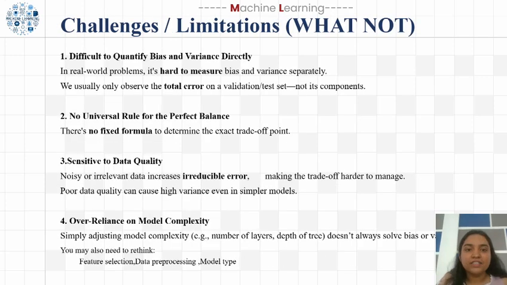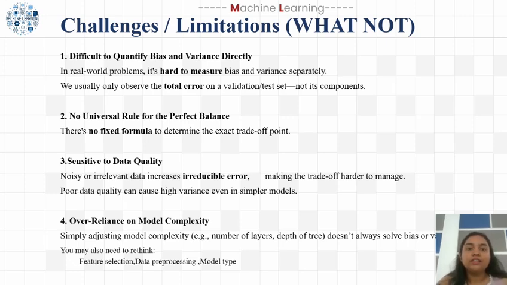While the bias variance trade-off is a powerful concept, there are some important challenges and limitations. First, it's difficult to quantify bias and variance directly. In real-world problems, we cannot separately measure bias and variance. So what we usually see is just the total error on validation or test data. Second, there is no universal rule for the perfect balance.